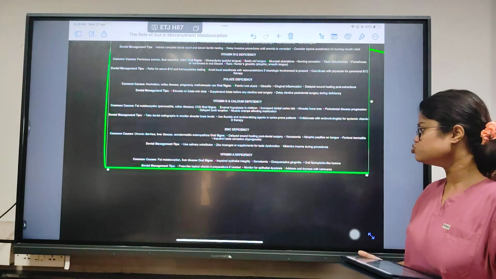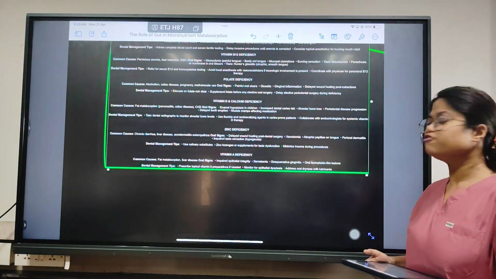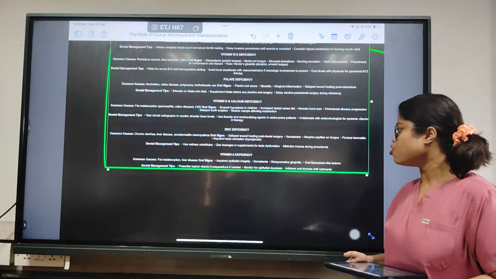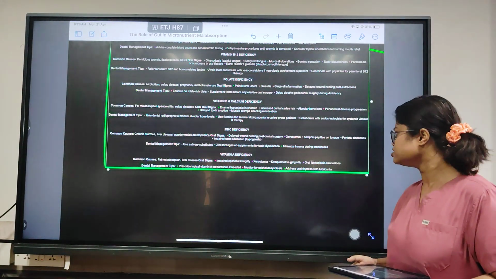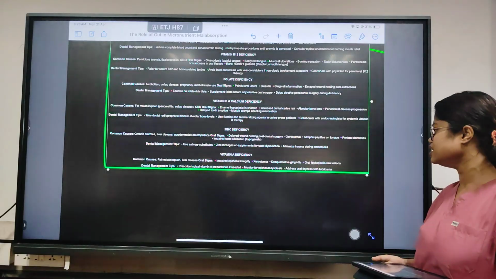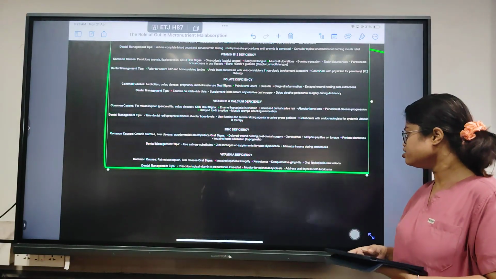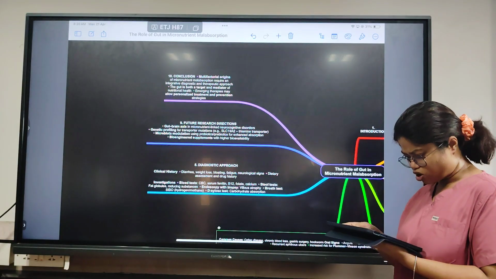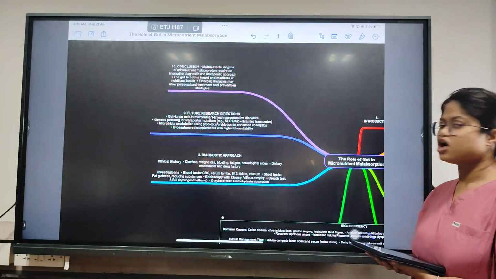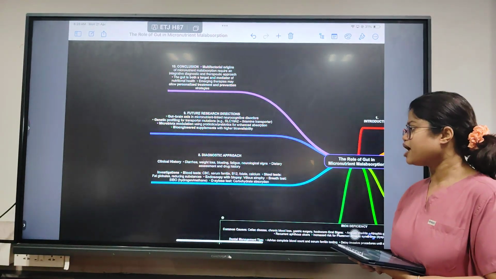Coming to the dental management tips, prescribe topical vitamin A preparations, monitor for epithelial dysplasia and white fibrotic changes in the oral leukoplakia-like lesions, and address oral dryness with lubricants and wet mouth products.